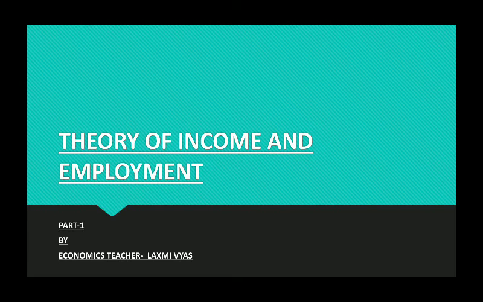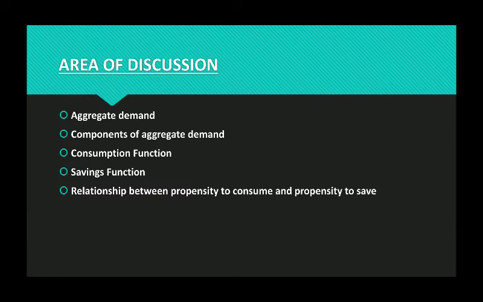This is part 1, and here in this part we will learn some basic parts of this chapter. So let's see what are the parts. Under our area of discussion, we will start with aggregate demand, under which the very first is components of aggregate demand, out of which we will learn about each and every component separately.